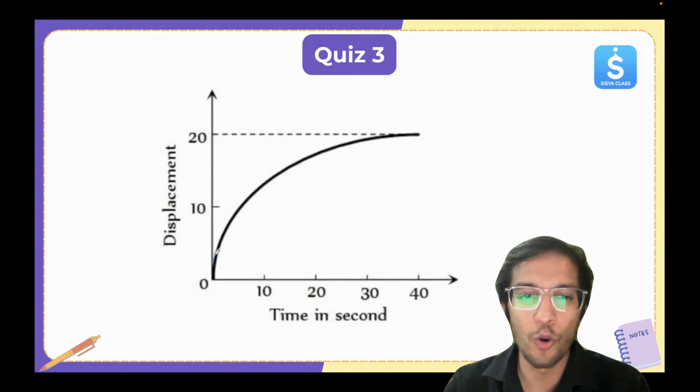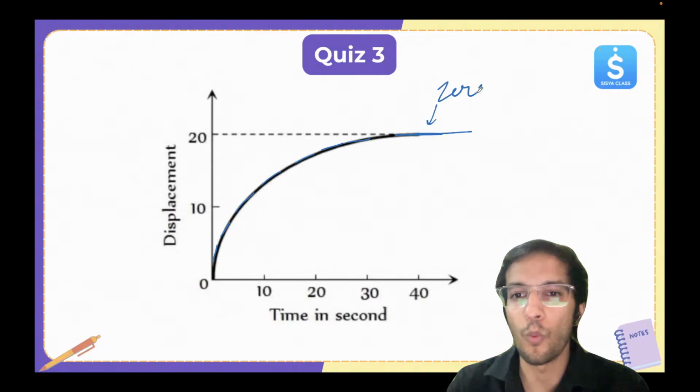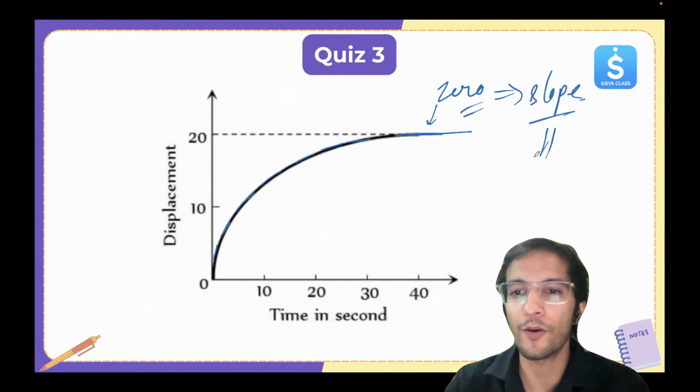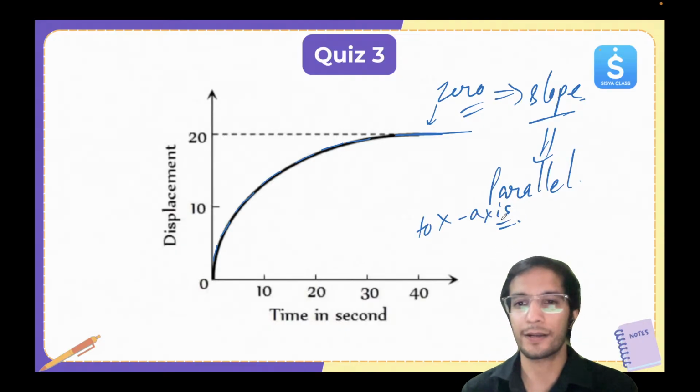And you can see the slope is decreasing, and ultimately it's becoming 0. Why? Because it's parallel to the x-axis. Very, very important.